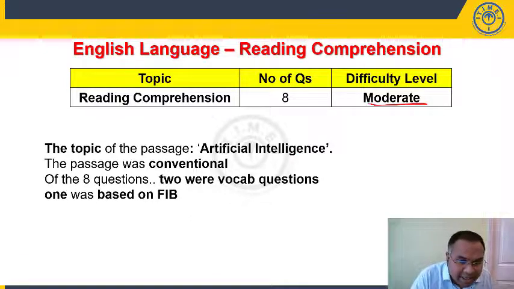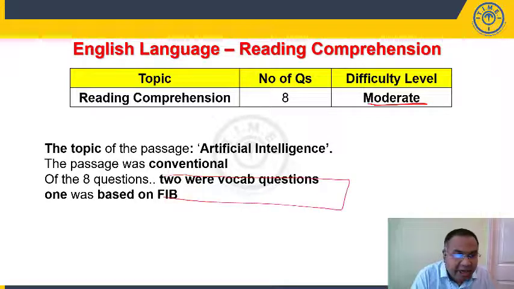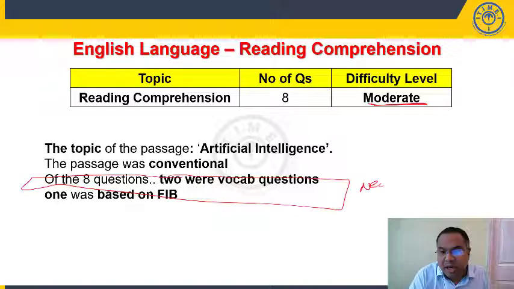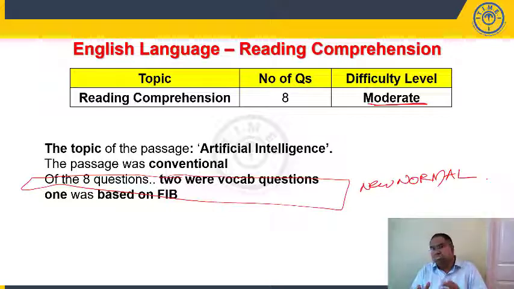Now students, I am saying this is a new norm in your reading comprehension. It's a new normal, right? Maybe last year, maybe mid 2018 onwards, we are having these kind of question types asked in your English reading comprehension. Maybe all questions may not be from the passage. Out of 8, 5 are from the passage, 2 are vocab based questions, that is synonym questions, and 1 was based on fill in the blank.